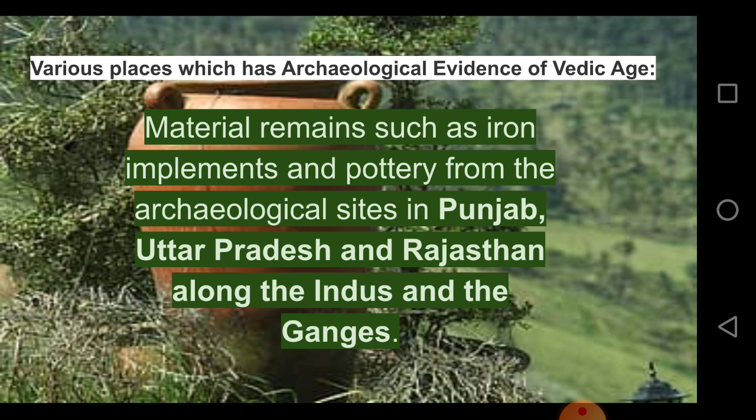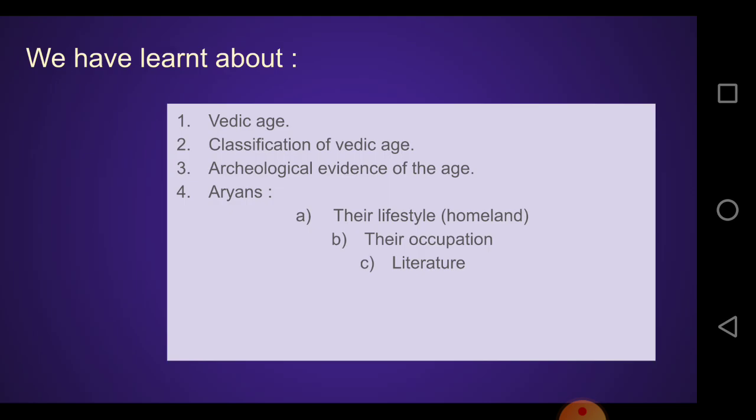So now we got to know about the Vedic age, the classification of Vedic age, and the archaeological evidence also. And we got to know about the Aryans, that is the people who lived in the Vedic age, right? We now know about how they lived their lifestyle, that is their homeland, that is Punjab, and then their occupation.